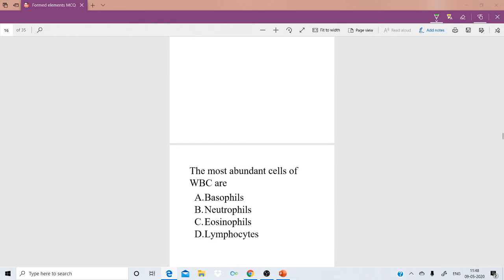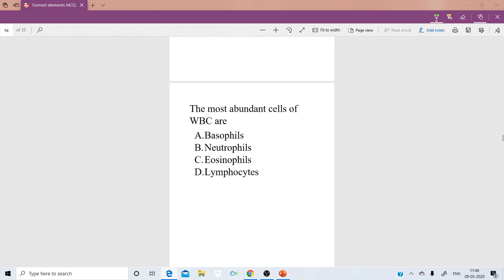Next question. The most abundant cells of WBC are, we have different types of cells in WBC: option A, basophils; option B, neutrophils; option C, eosinophils; option D, lymphocytes.